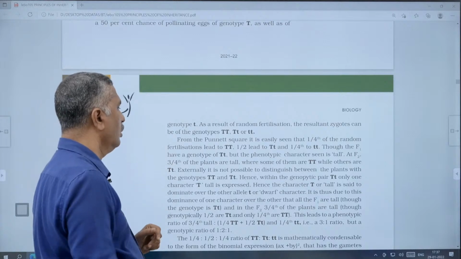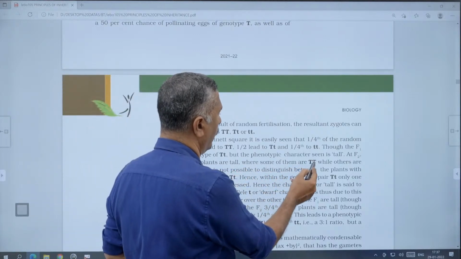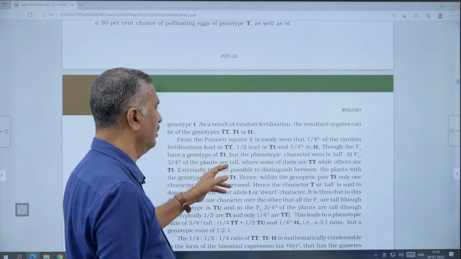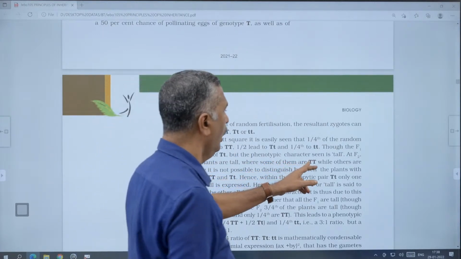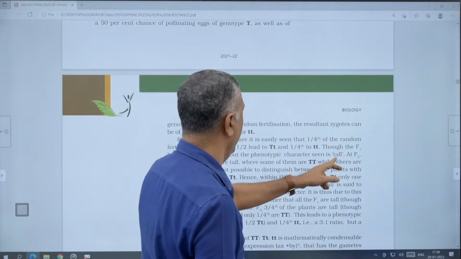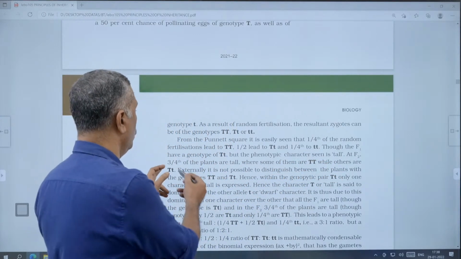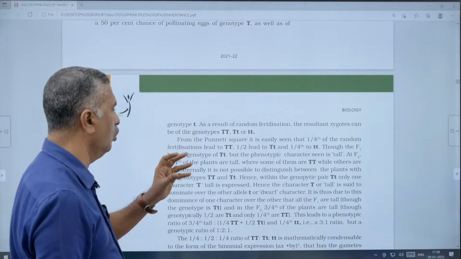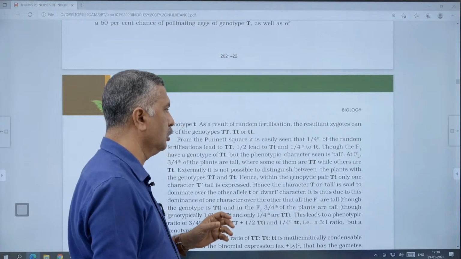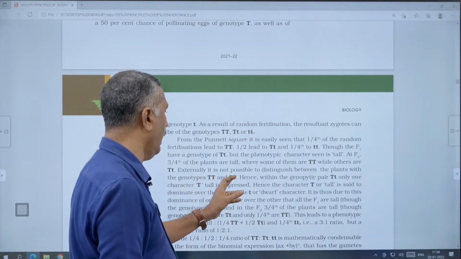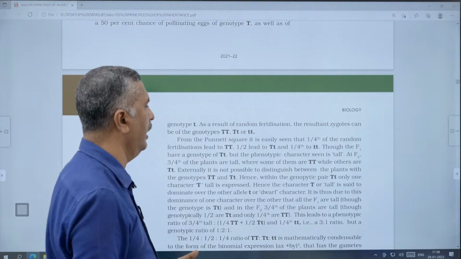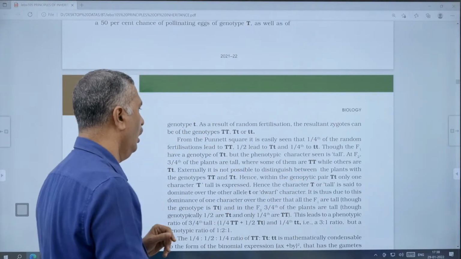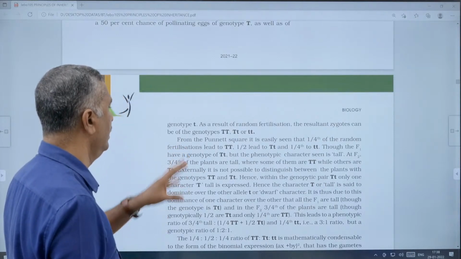At F2, 3/4 of the plants are tall, where some of them are capital T, capital T, while others are capital T, small t. Externally, it is not possible to distinguish between plants with the genotypes capital T, capital T and capital T, small t. Both are tall, but they are not externally distinguishable.